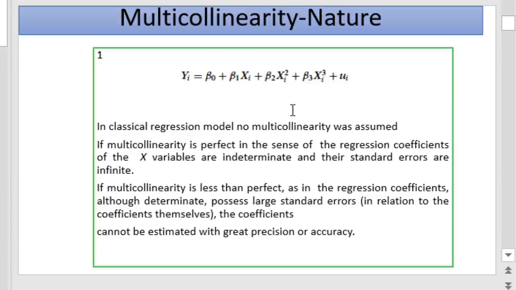non-linear also. There can be a non-linear relationship in the model, where there exists some relationship between the independent variable x1, its square x1 squared as the second independent variable, and the cubic form of x1 as the third variable. In this case the relationship is non-linear, and therefore a model like this does not violate the assumption of no collinearity.